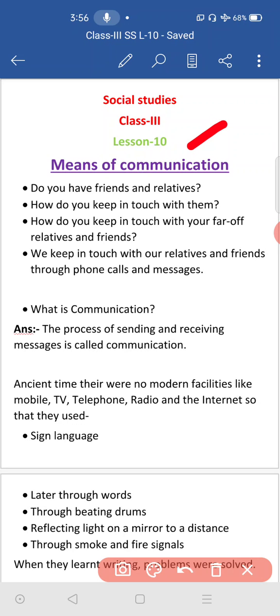Communication means what? The definition is here, so later we can go for it. Before that, I am going to ask you some questions now. First one, do you have friends and relatives? Surely there will be friends and relatives for everybody. For me also there are relatives and friends, and for you also.